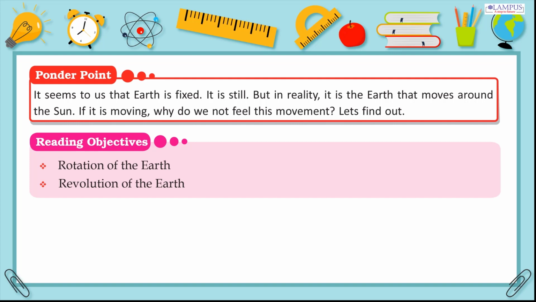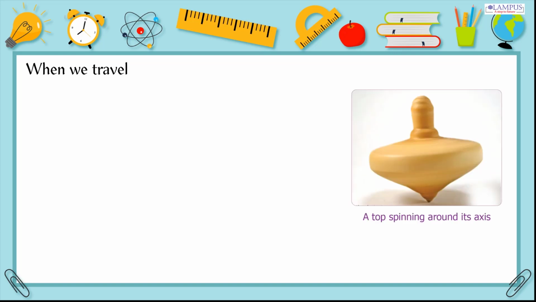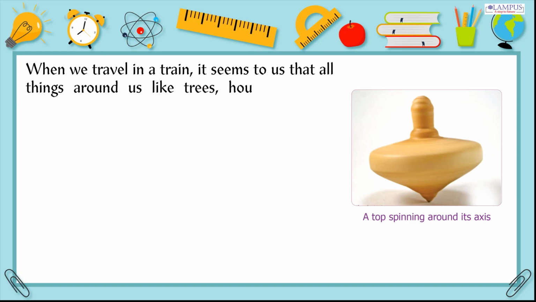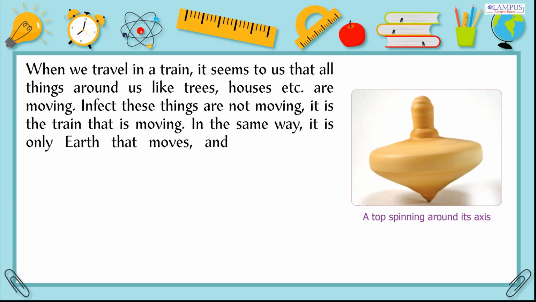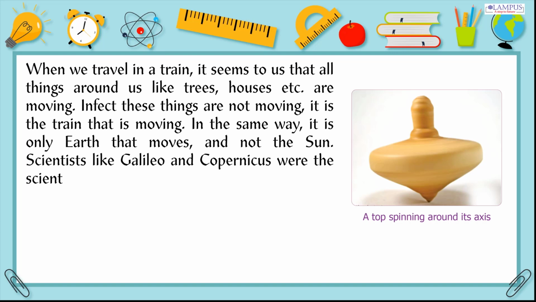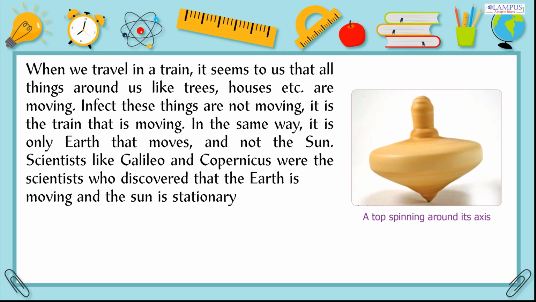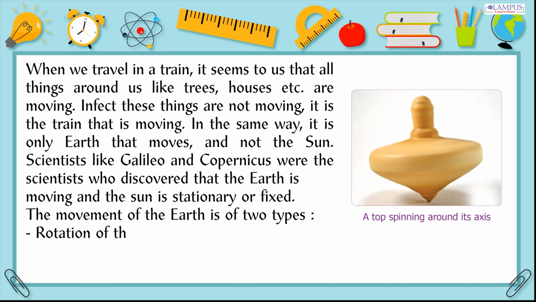Reading objectives: rotation of the Earth, revolution of the Earth. When we travel in a train, it seems to us that all things around us, like trees, houses etc., are moving. In fact, these things are not moving. It is the train that is moving. In the same way, it is only Earth that moves, and not the Sun. Scientists like Galileo and Copernicus discovered that the Earth is moving and the Sun is stationary or fixed. The movement of the Earth is of two types: rotation of the Earth and revolution of the Earth.